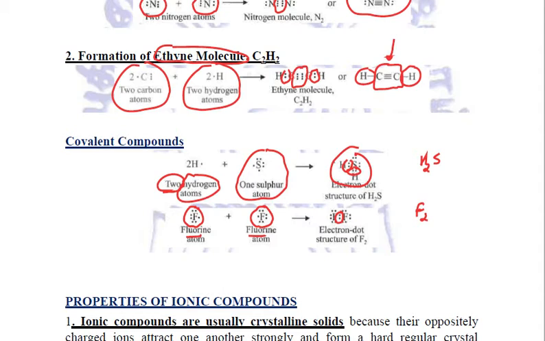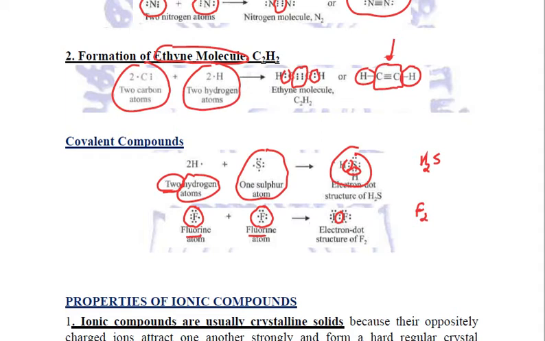So this is how covalent compounds are formed by sharing of electrons. If they share one electron, a single covalent bond is formed. If they share 2 electrons, a double covalent bond is formed. If they share 3 electrons, a triple covalent bond is formed. We saw many examples related to the formation of all types of covalent compounds.